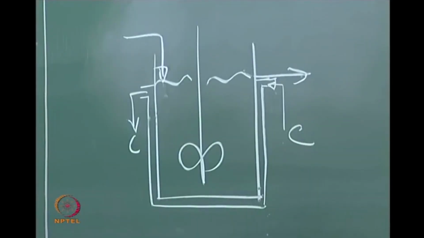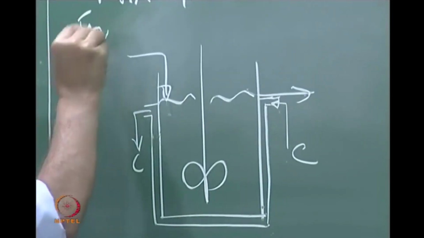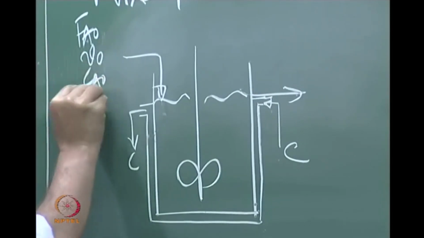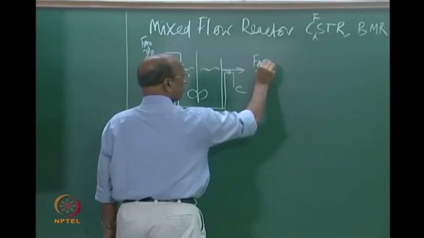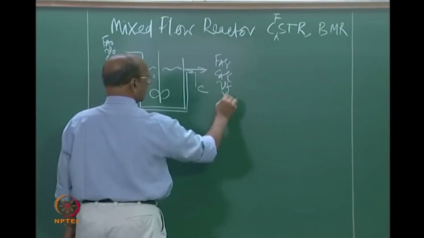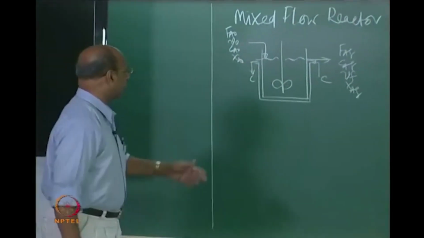Here you will have the same thing, FA naught, V naught, CA naught, XA naught, and here you have FAF, CAF, VF, XAF.